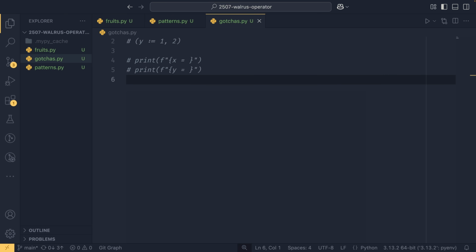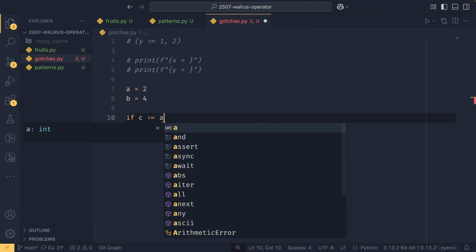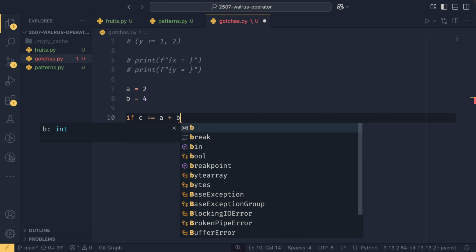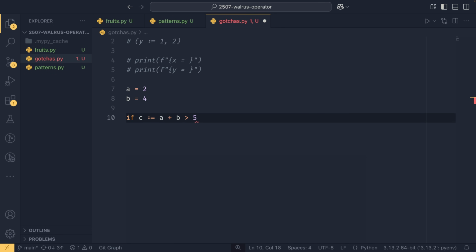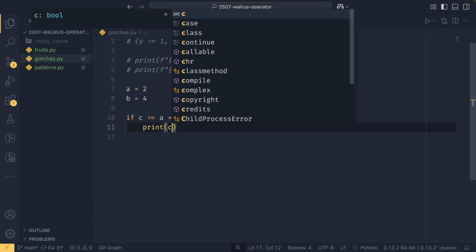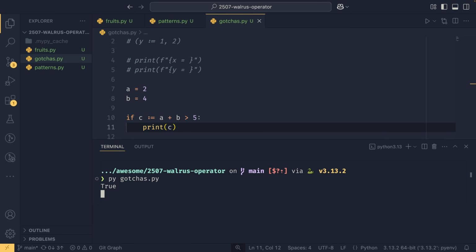The other thing you need to keep in mind is the order of operations with regard to the walrus operator. So if we had a equals 2 and b equals 4, and let's say we wanted to set a value of c, which was a plus b, but we also wanted to check that this value was greater than another value. And to keep it all on one line, let's say we wanted to use the walrus operator. So we could set if c, which is a plus b, and then say we wanted to check if c was greater than 5, we can then print c from this, and we'll see that instead of 6 like we would expect, we get true.